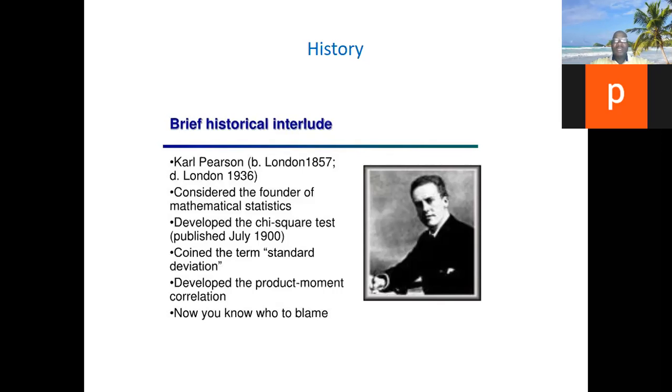Pearson, in London, was considered the founder of mathematical statistics. He developed the chi-square test and published it in 1900. That's more than a century ago. He coined the term standard deviation. He developed the product moment correlation, even though it was his teacher, Galton, that first of all talked about moment correlation, where he developed it.